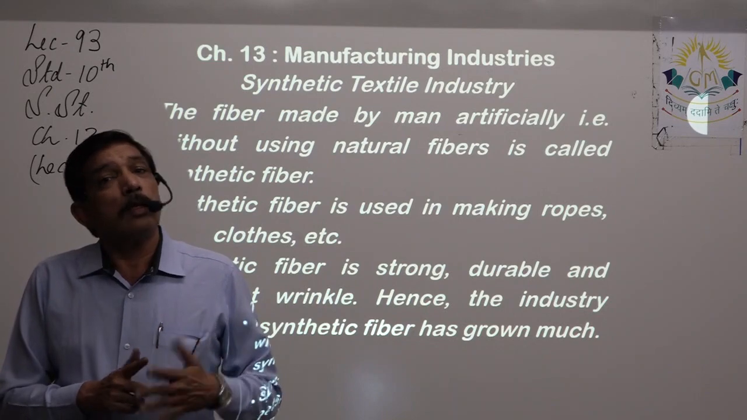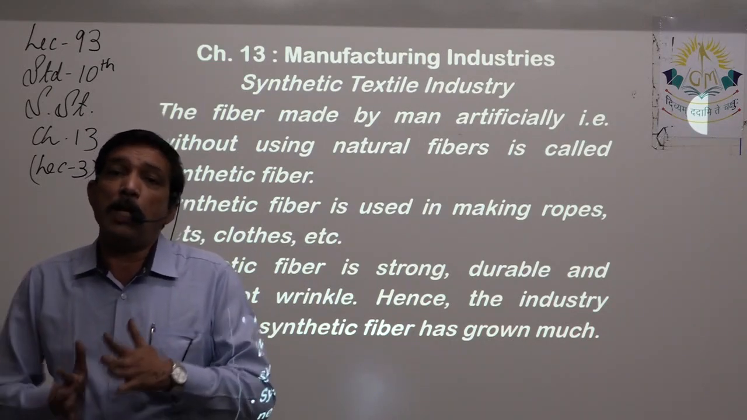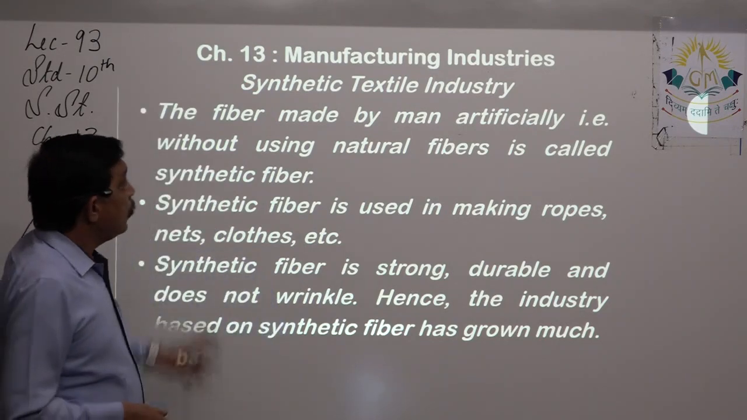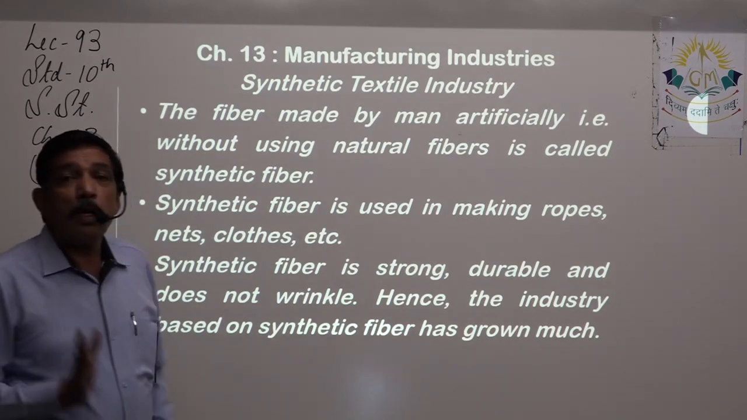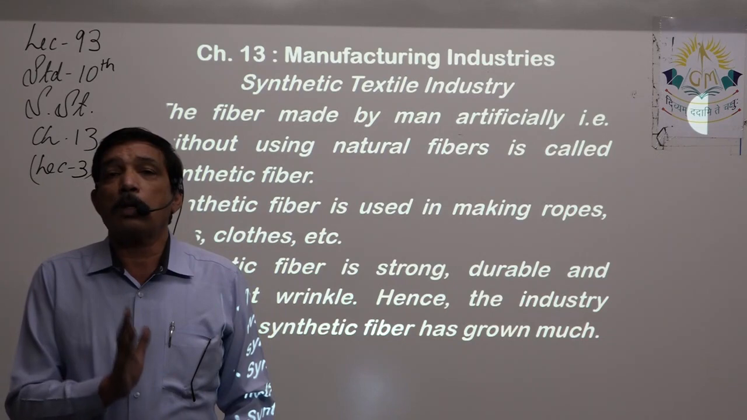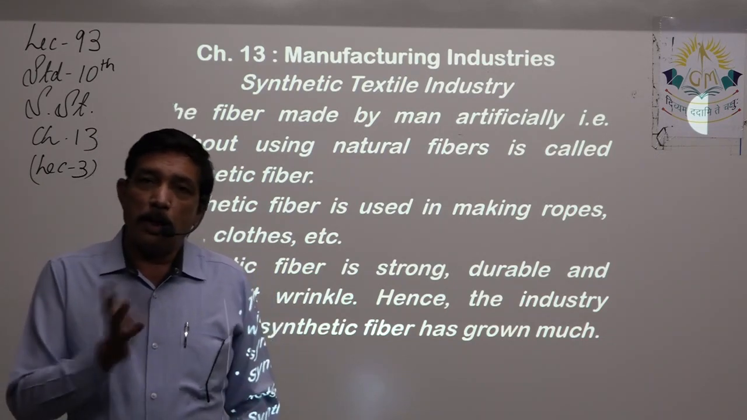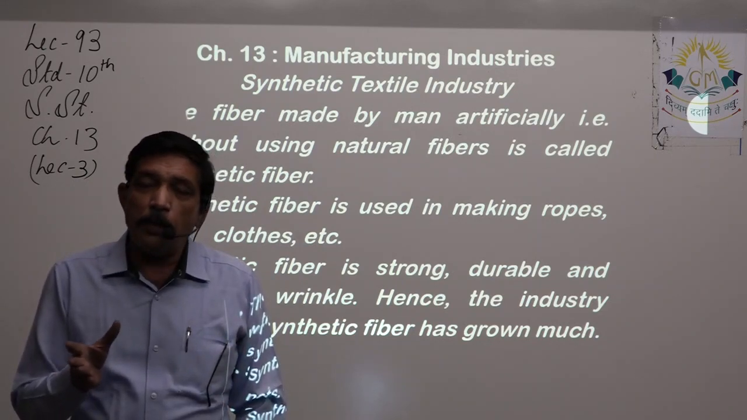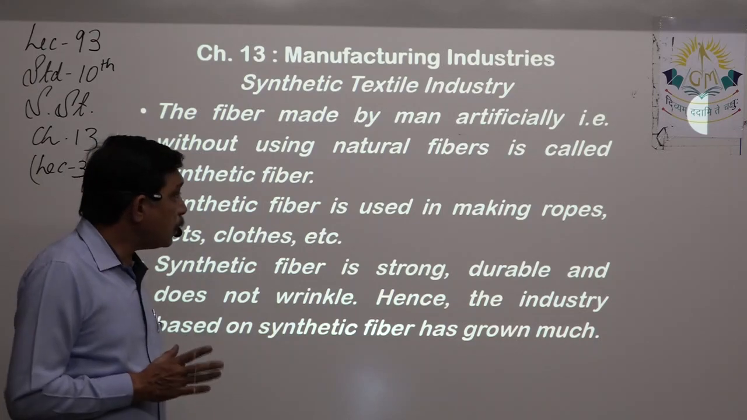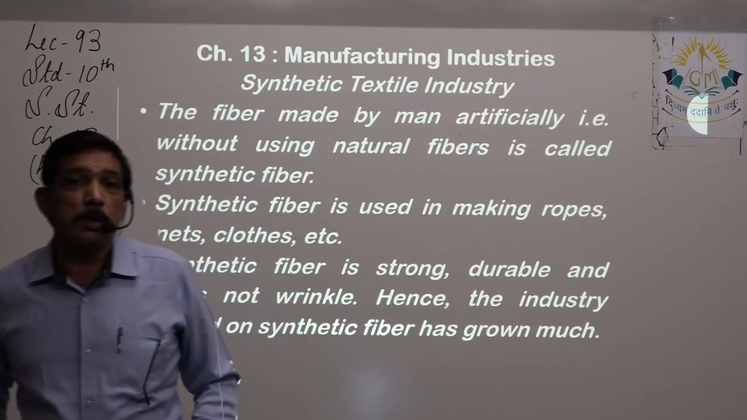Right? Woolen, natural fiber. Now, the fiber that is made in a factory artificially, that is known as synthetic. Without using natural fiber, that is called synthetic fiber. So first thing is you should define what is synthetic fiber. You should know the definition. It's quite easy. It does not use any natural fiber and it is made in factories, that is artificially. Synthetic fiber is used in making ropes, nets, clothes, etc.